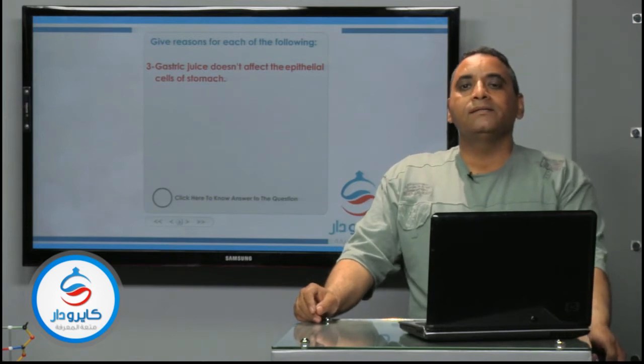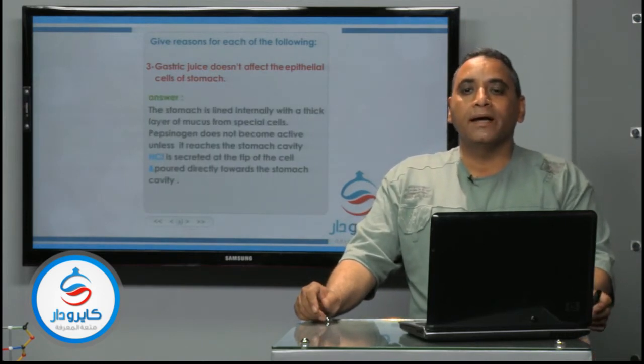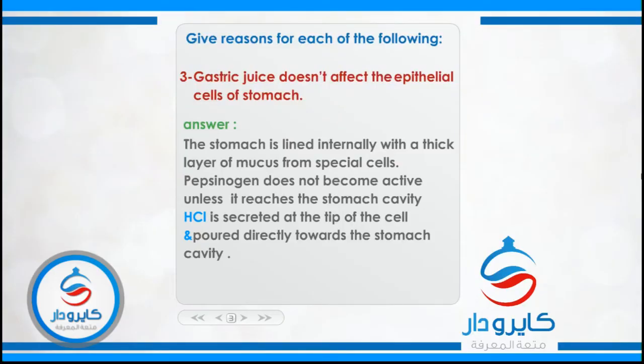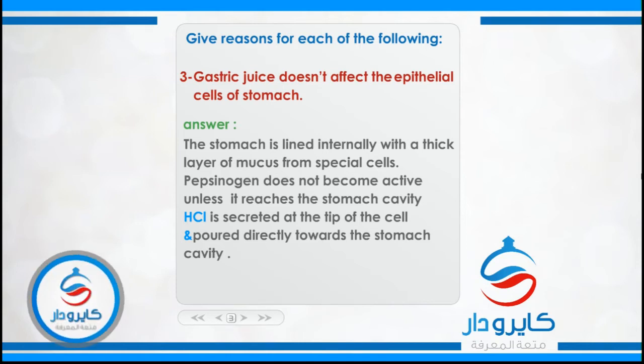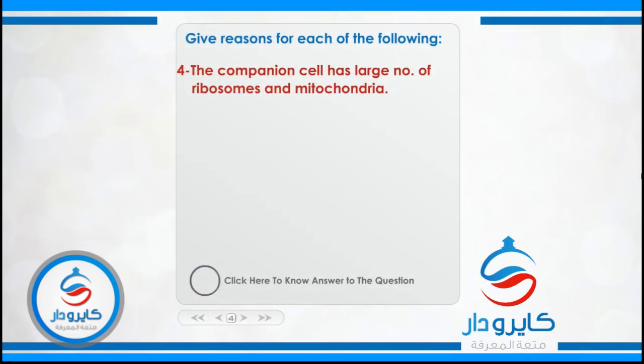So the three reasons: the first is the stomach is lined internally with a thick layer of mucus from special cells. The stomach contains cells that secrete mucus, and cells that secrete HCl and pepsinogen. Pepsinogen doesn't become active unless it reaches the stomach cavity where HCl is present, and the HCl is secreted from the tips of the cells and poured directly toward the stomach cavity where the food is. The next question. Give reason.